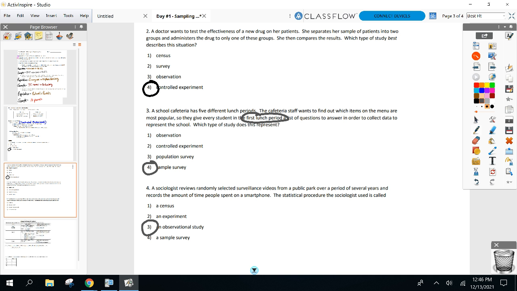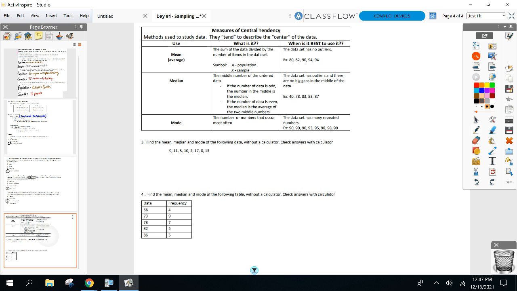Okay, last thing we got to do. You know how to select the people, sample and population. You know how to get the info. So what info are we going to look at? And this is probably a little review, but with a new aspect to it. Mean, median, mode.